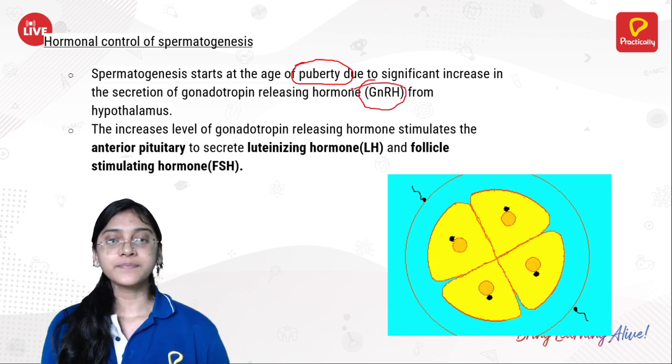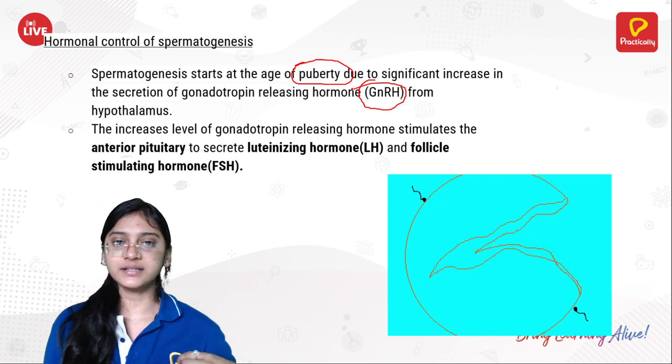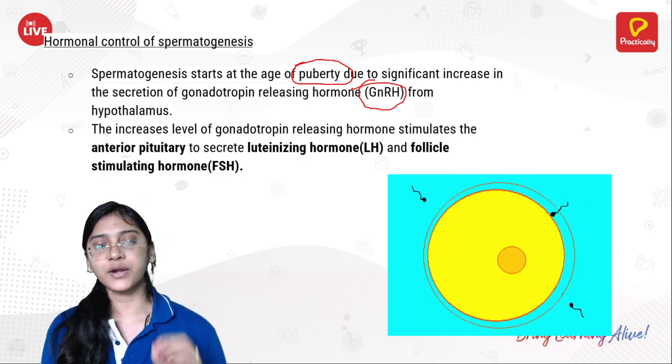That is, in puberty there is a message sent from the hypothalamus called gonadotropin releasing hormone.